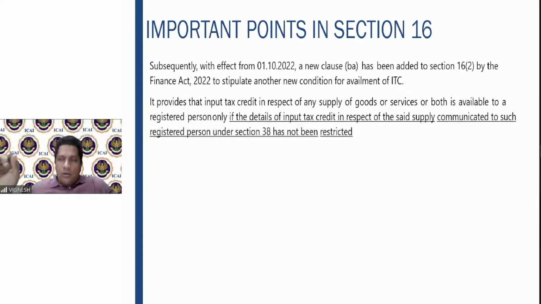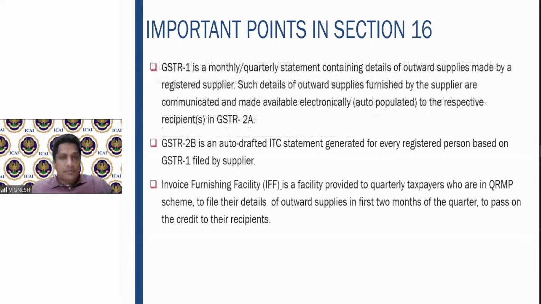Means what? You can claim the input tax credit if whatever the details are there with regard to the supply, the communication of the details to the supplier is not restricted. That means, very simple, he has to first file the GSTR 1. That is the first one. Second one, once he files GSTR 1, it has to reflect in the 2B. So what is exactly happening? The communication of the details is happening. So that communication of the details should not be restricted. That is what is given.